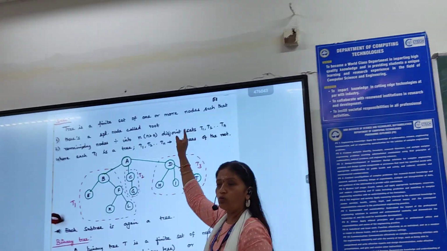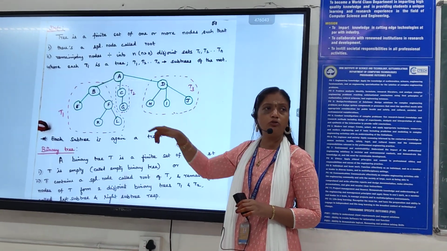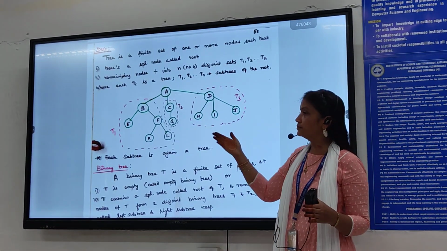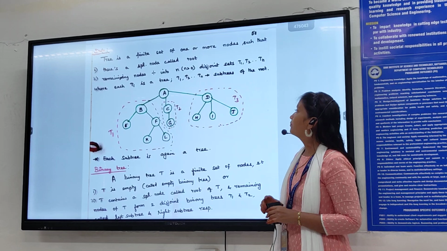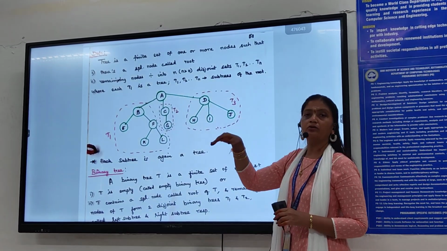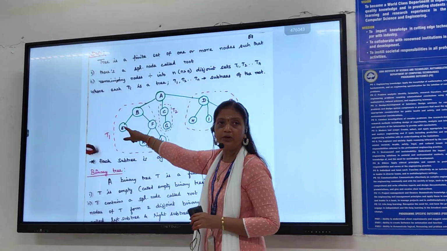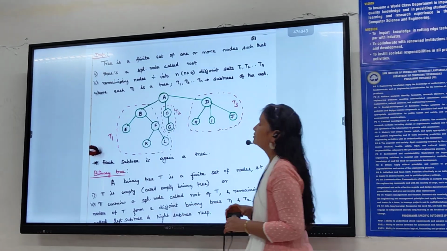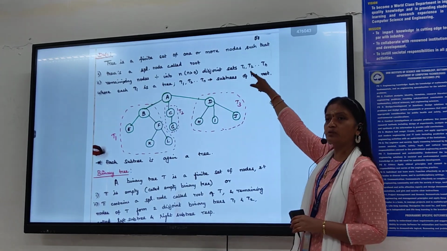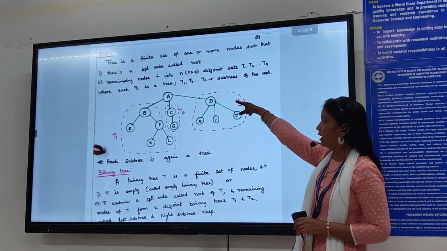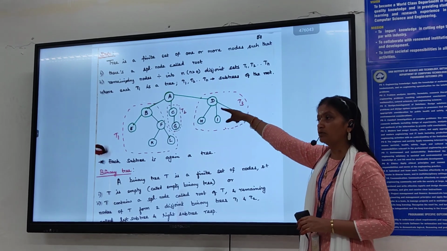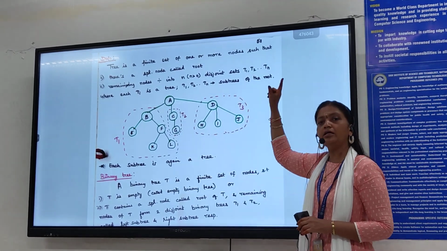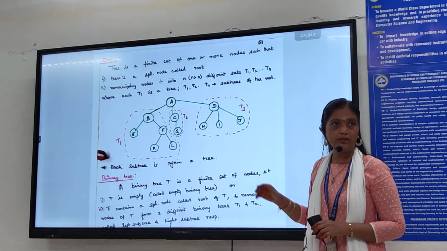So one node is the root node and all the remaining nodes should be divided into disjoint sets T1 to Tn. Understand? Each and every subtree is a tree, and each and every Ti is again a tree. Now see the diagram. One special node, that is root node A. Under the root node A I have three subtrees T1, T2 and T3. T1 is a tree, T2 is also a tree, T3 is also a tree.